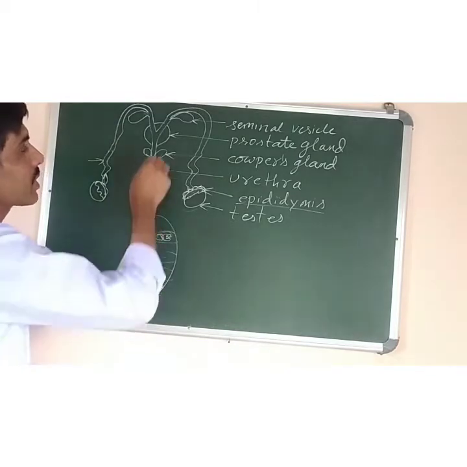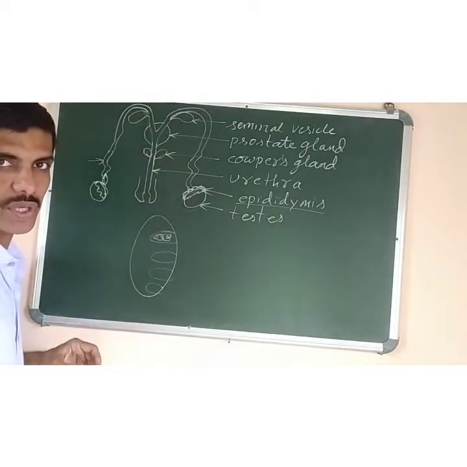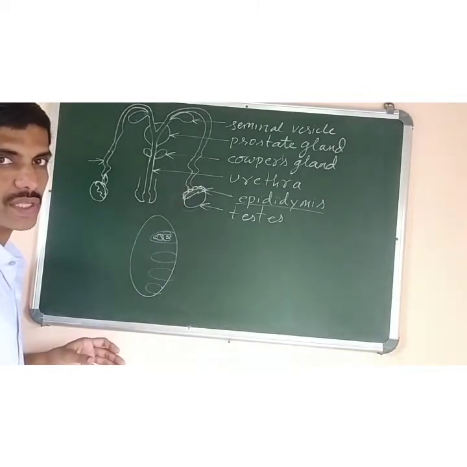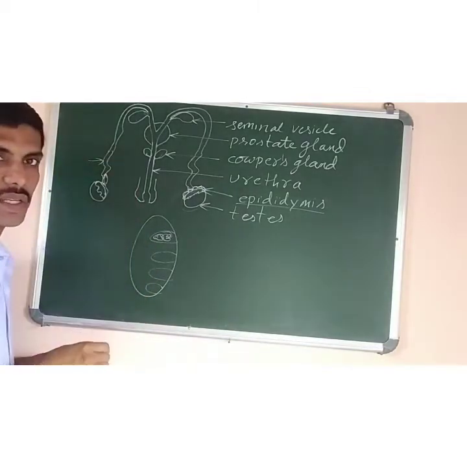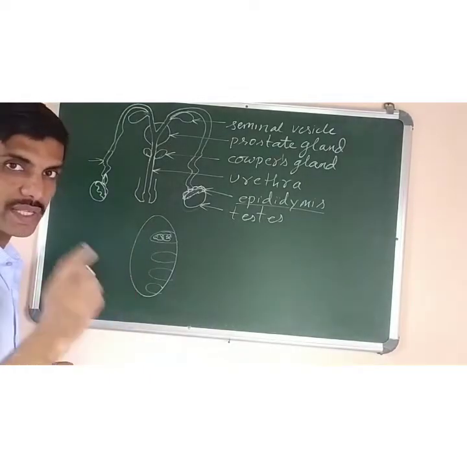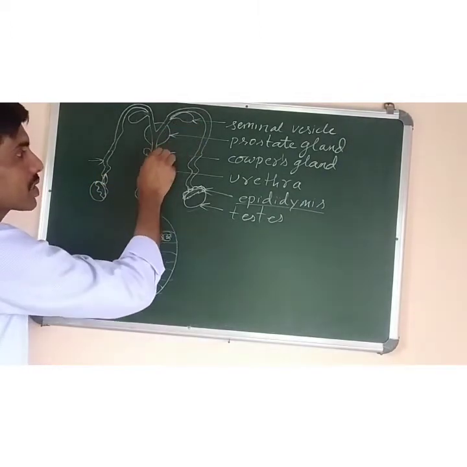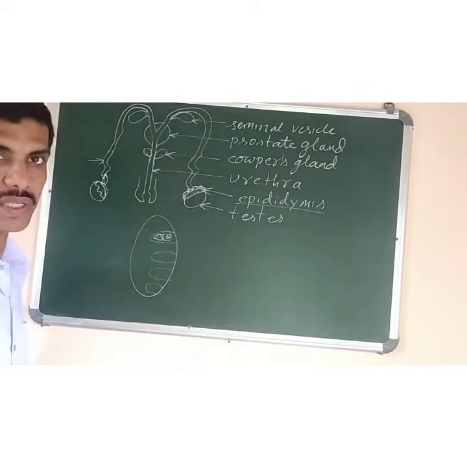Then these three glands pour their secretions, plus the sperm cells. It is a whitish discharge which is known as semen. So what is semen? Semen is a mixture of sperm cells and the secretions of all three glands.